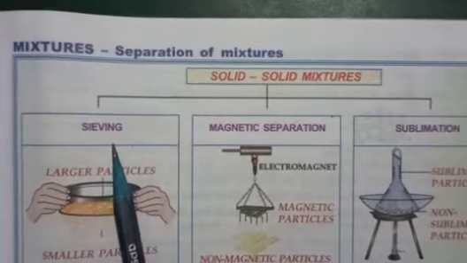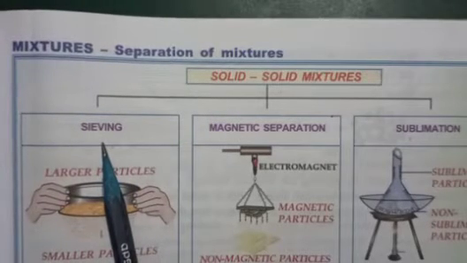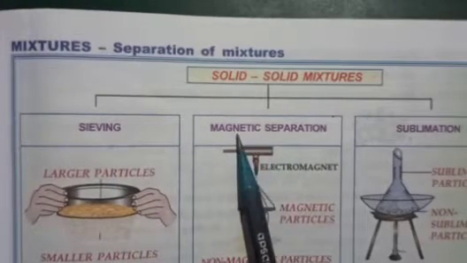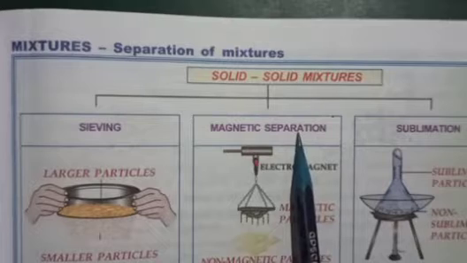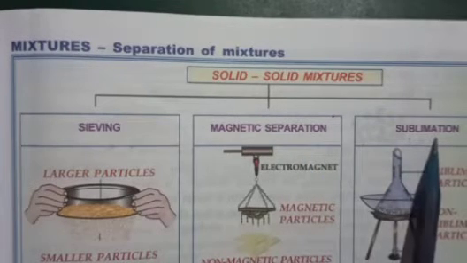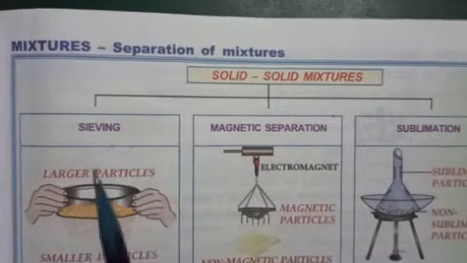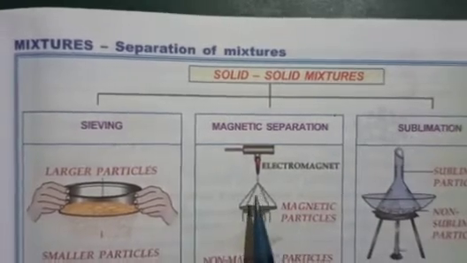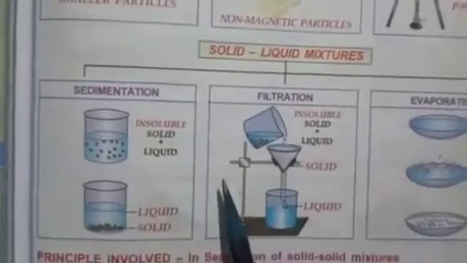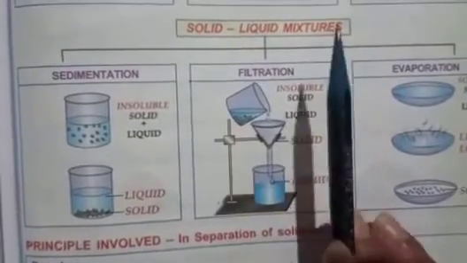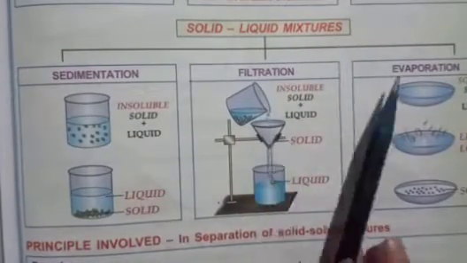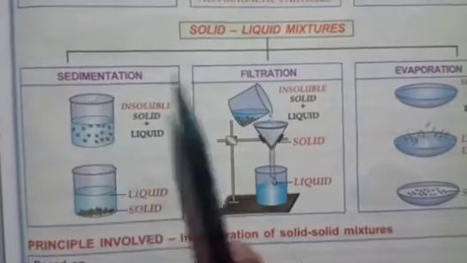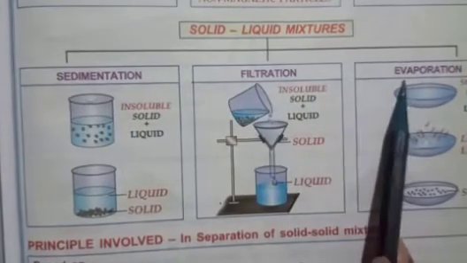The first one is sieving, the second one is magnetic separation, and the third one is sublimation. I'm going to tell you about these methods separately. Then for separating solid-liquid mixtures we have three methods: sedimentation, filtration and evaporation.